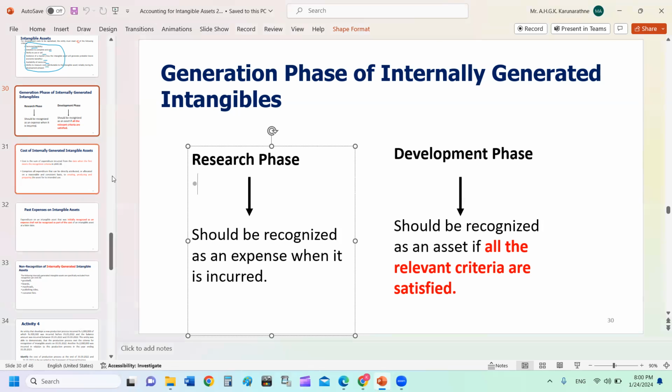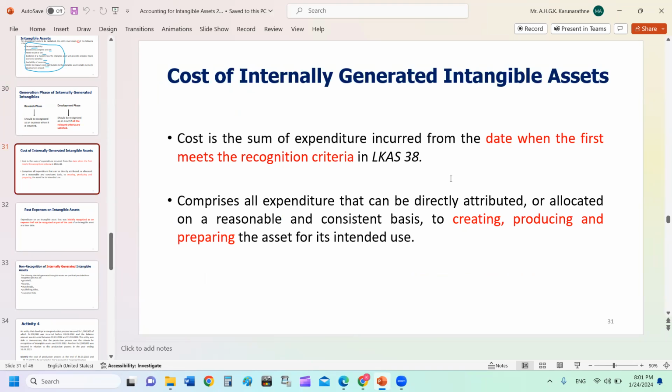Okay, then, this is the summary. Research phase: all the costs are charged to PNL, the PNL will suffer, and no asset is recognized. Development phase: you can start debiting your intangible asset when all the relevant criteria are satisfied, right? So accordingly, we need to identify when to start debiting your intangible asset.